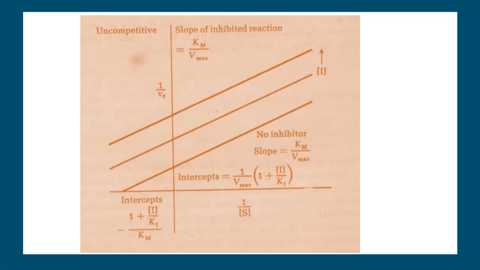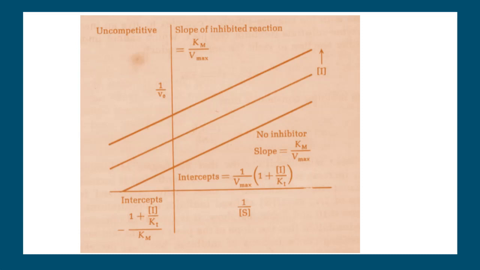If there is no inhibition, you get a particular intercept, and as we increase the concentration of the inhibitor, the intercept is going to increase slowly. So we are going to have different Vmax values, but the slope is remaining the same. Vmax is changing and slope is the same. And in this uncompetitive one, we have the slope value and intercept value as shown here.